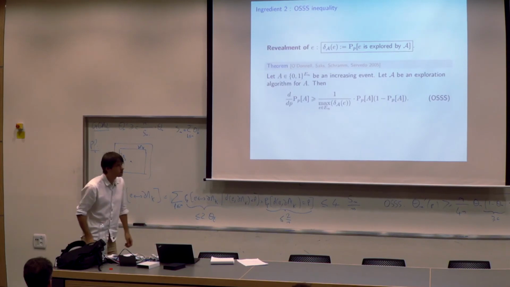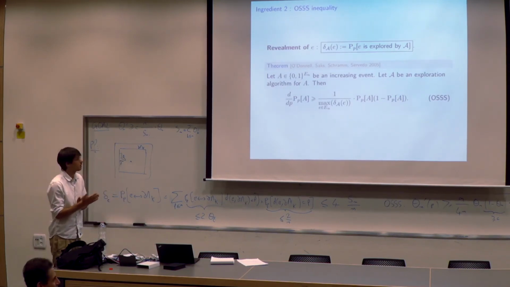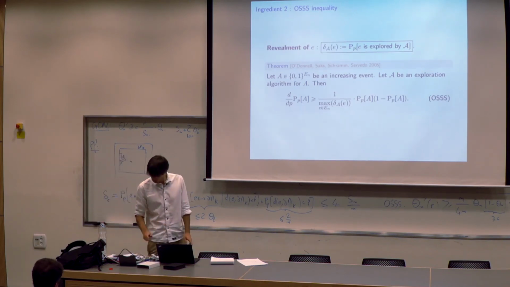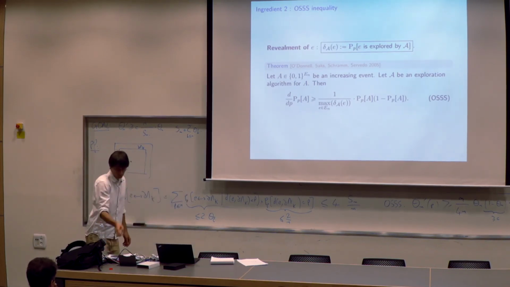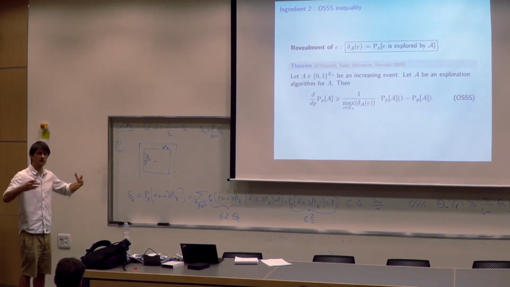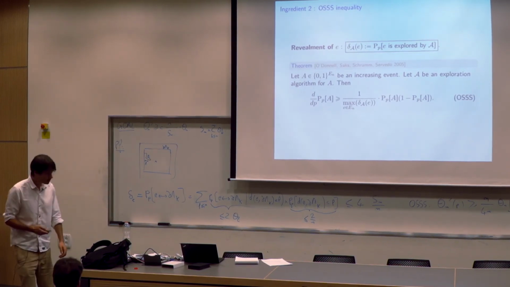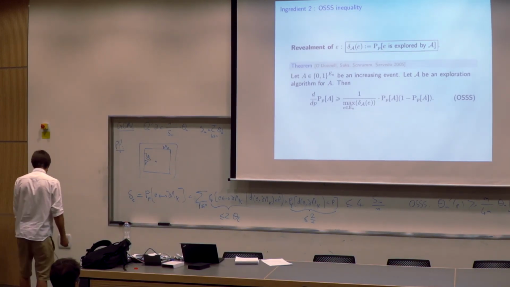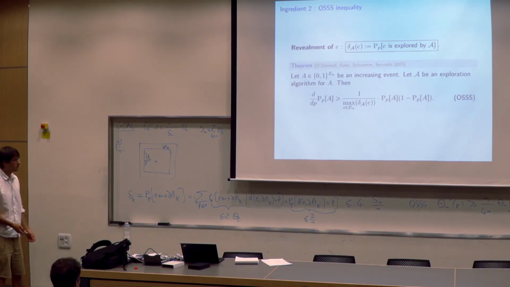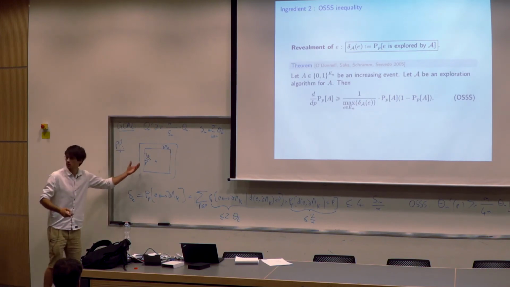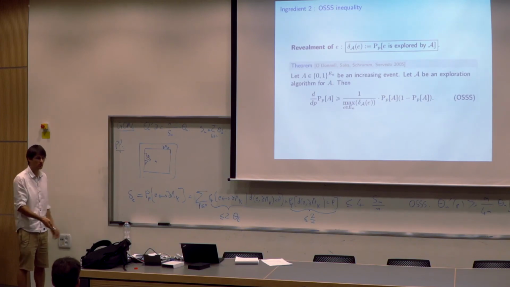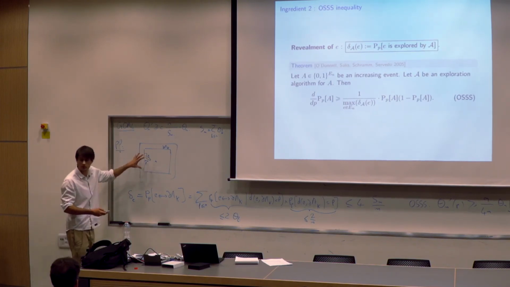So in the last 3 minutes, I think I'm done with most of what I wanted to say. As I said, this method is quite nice because it extends to other models. And let me mention a little bit how it works when you want to extend. Because here it was for Bernoulli percolation. But actually, you see here, we didn't really use any geometric properties. We didn't use decay or decorrelation. We just use this revealment method.